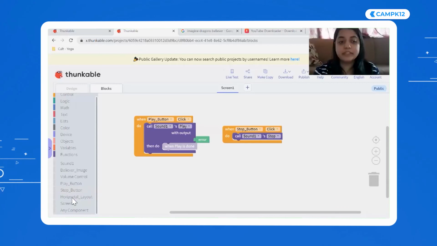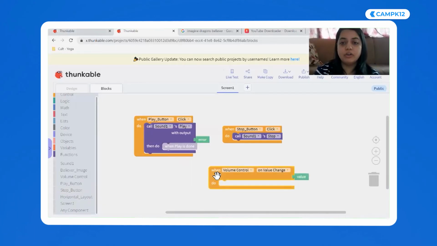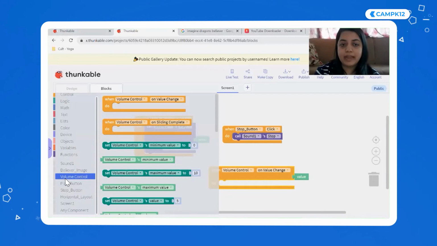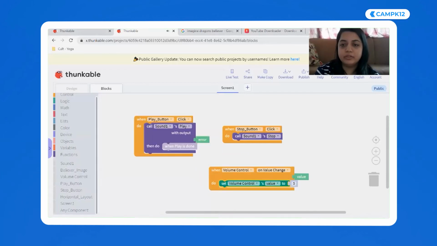I am going to share my screen, and do you see the sliders button over here? I'm going to go to volume control and say "on volume change". Then I am again going to go to volume control and say "set volume to control value". I'm going to duplicate this and add it over here. What does it mean?